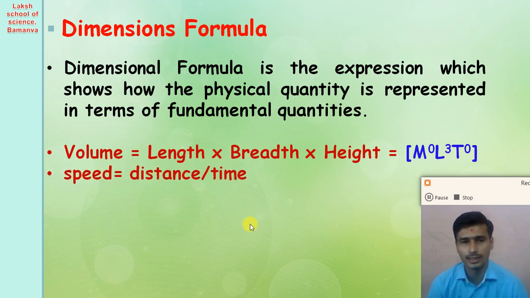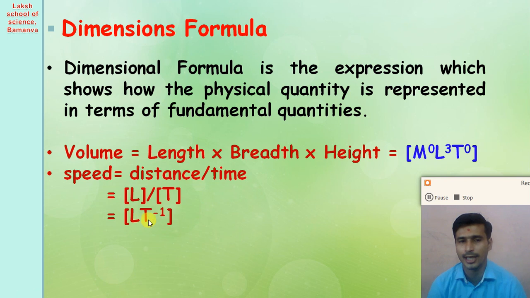Now take another example. Speed is equal to distance divided by time. Distance has dimension L1 and time has dimension T1. So the dimensional formula of the speed is L1 T minus 1.